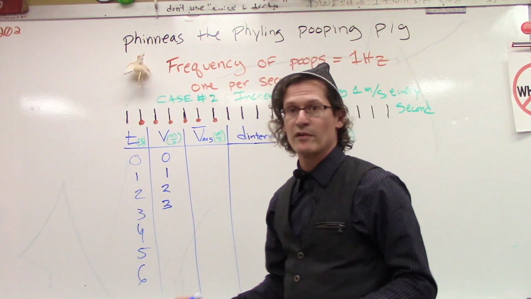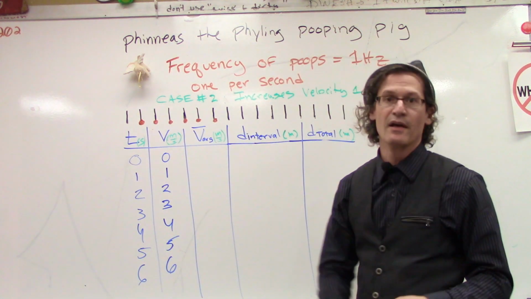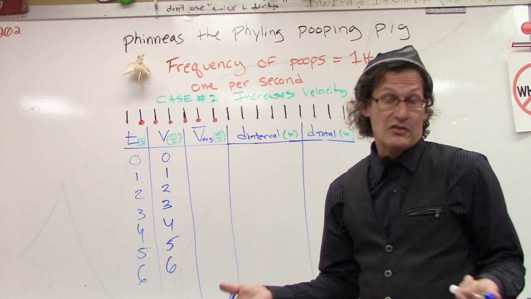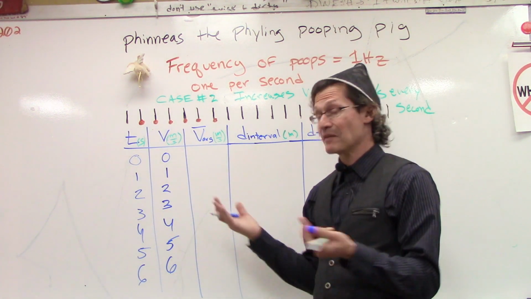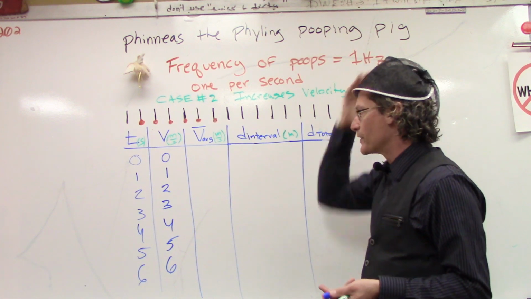He increases it to 3 meters per second, 4 meters per second. He's gaining velocity. He's changing his velocity. We haven't dealt with this before. It's called acceleration, but really it's just a change of velocity over a time interval. And so we'll be able to put this together.